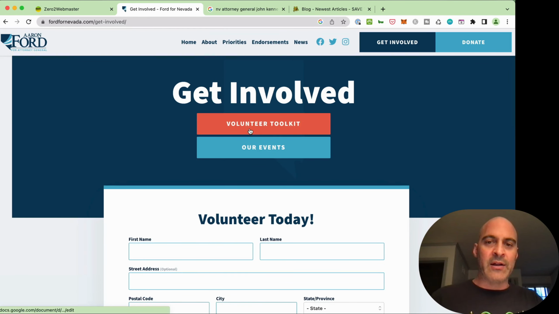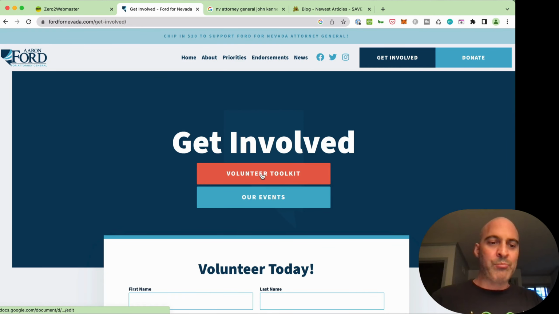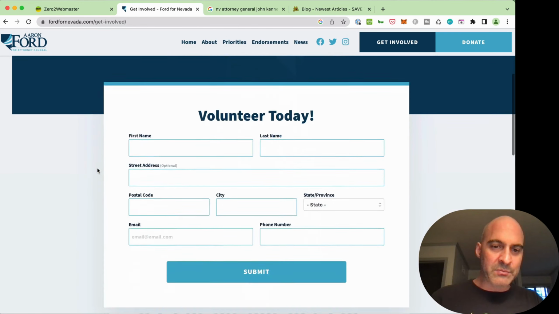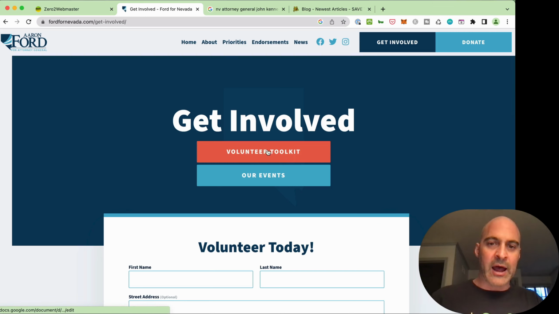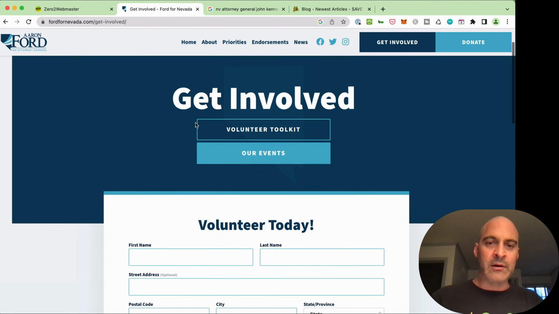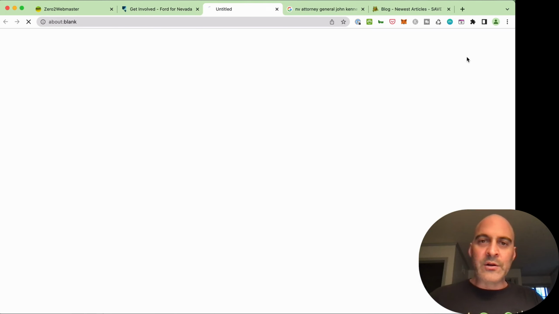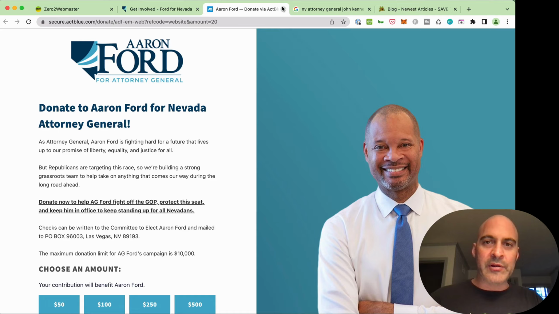Okay, there it is. Volunteer toolkit. I missed it. But why put it hidden there? Because it's a Google Doc. Why not paste it on your page? Put the info on the page. Because really, I didn't even see that till the end. Look at the colors. Put it that color right there so that I can see it. Not blue blended in. Donate. Probably Act Blue. Okay, we saw that before.